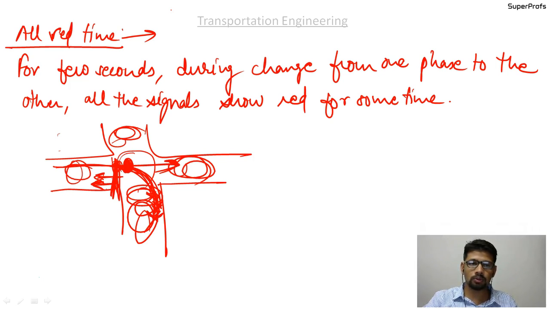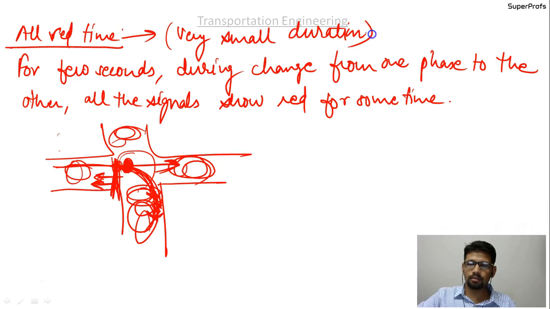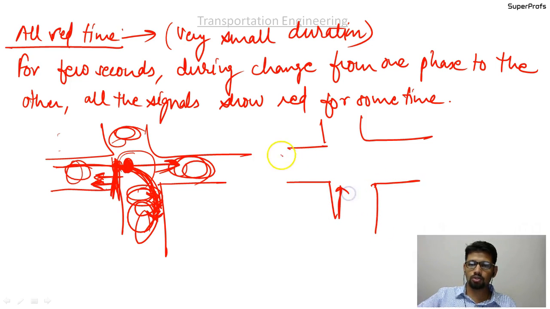Okay, so it is a very small duration, and I would like you all to take some notes. First of all, write that it is a very small duration. Draw a diagram like this where all the vehicles have stopped, vehicles from all the sides have stopped. And between the two phases there will be a red signal appearing in all directions.